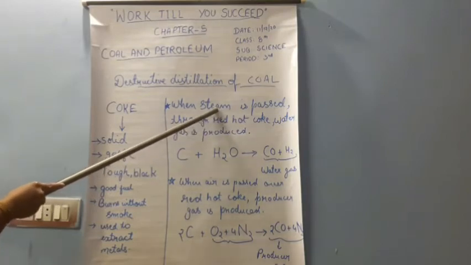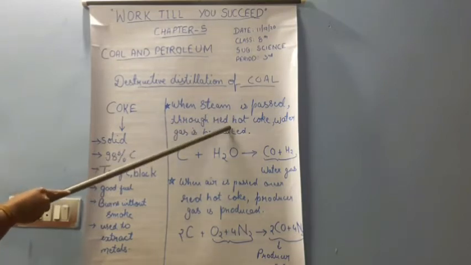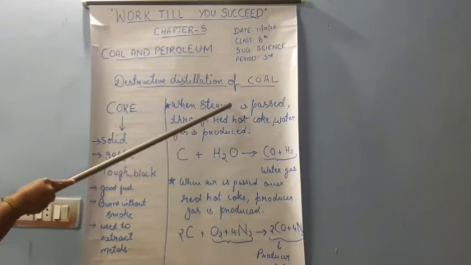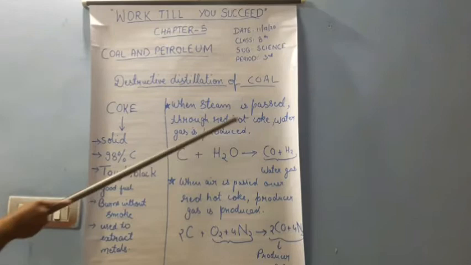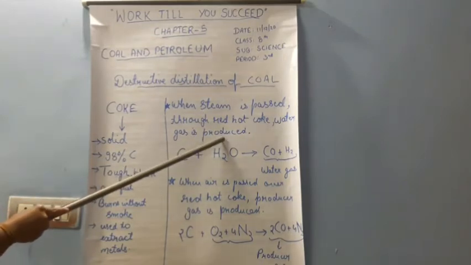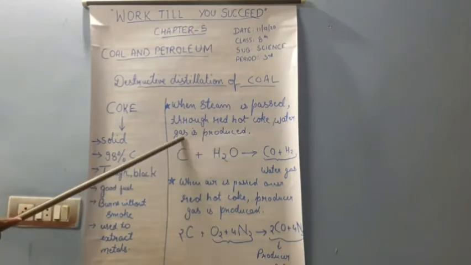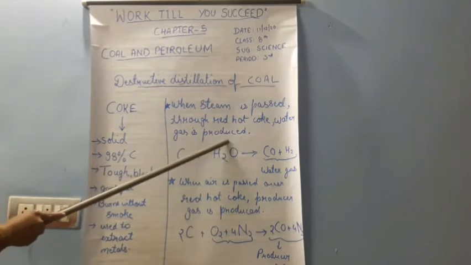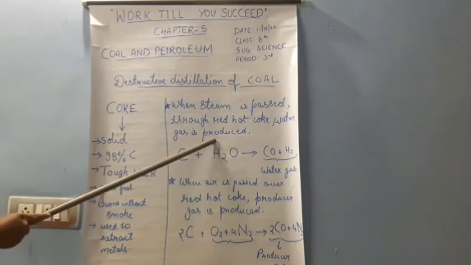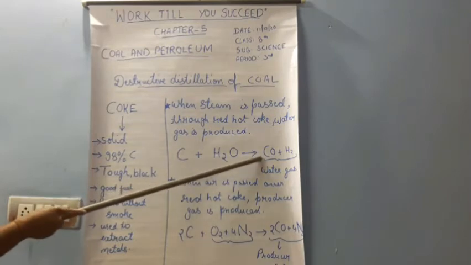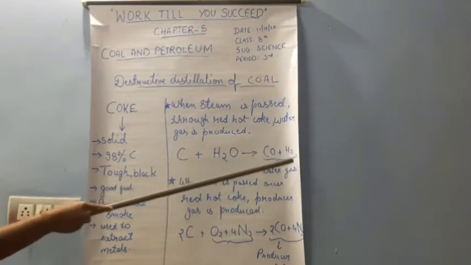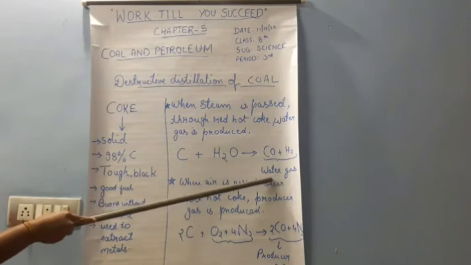When we pass steam through the red hot coke, what is produced? Water gas is produced. Now you may wonder, what is water gas? Water gas is the mixture of carbon monoxide and hydrogen. Carbon monoxide and hydrogen together form the water gas. It is known as water gas.